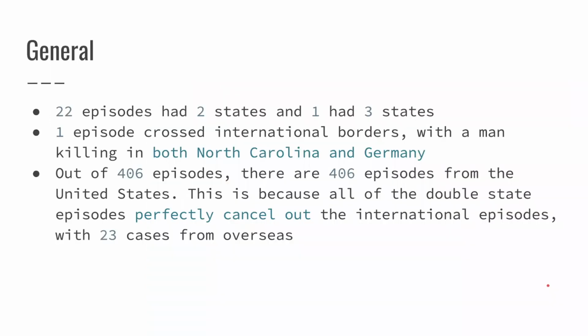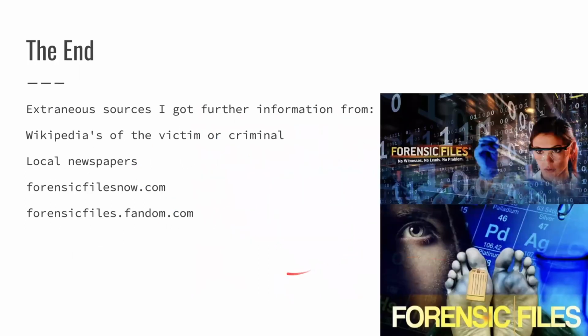And it's not just some general stuff. So 22 episodes had 2 states and 1 had 3 states. The one with 3 was A Sniper's Trail, because I count DC as its own thing, but it's really small. 1 episode crossed international borders, with a man killing in both North Carolina and Germany. And out of 406 episodes, there are 406 from the United States. This is because all of the double state episodes perfectly cancel out the international episodes, with 23 cases from overseas. And that is the end of all my data in my slideshow.